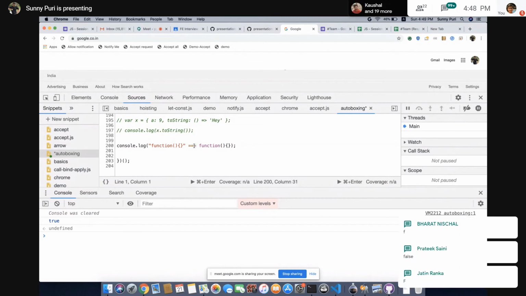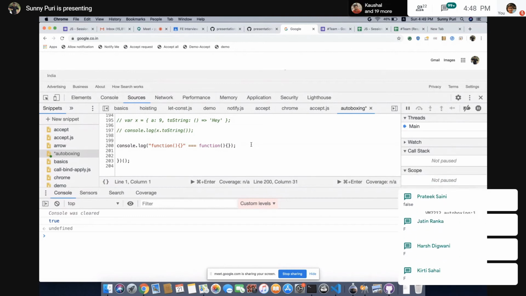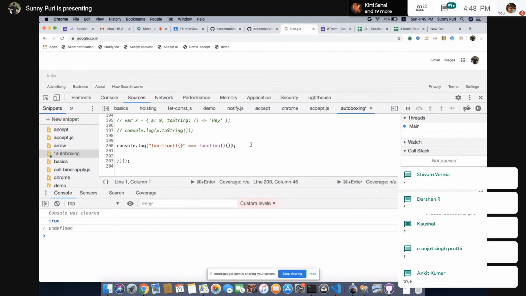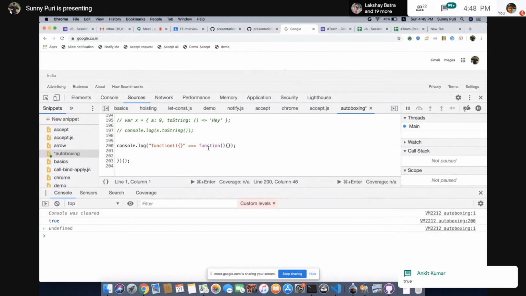False. Why false? Now the definition comes. Why false? Because these two are not equal. The type of this is string, the type of this is function, like an object. Okay, both types are different. It's not about the data type, Shivam. In the definition, they have said like this: if types are not same, return false. That is true.